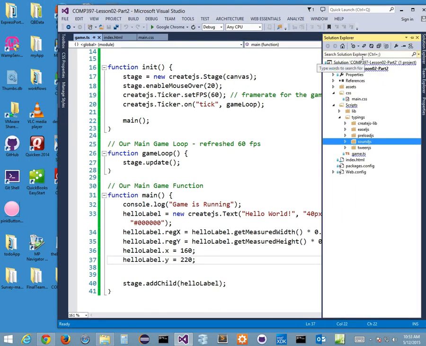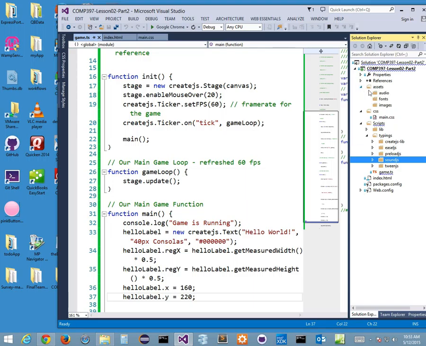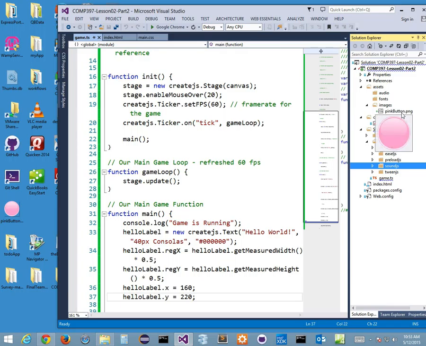You can also go File, Add Existing Item. But the easiest way, I should say not the only way, is if I take this pink button and drag and drop it inside my images. As long as I'm not debugging, I can do this. I've got Sonia's pink button inside the images folder, inside my assets folder, right?